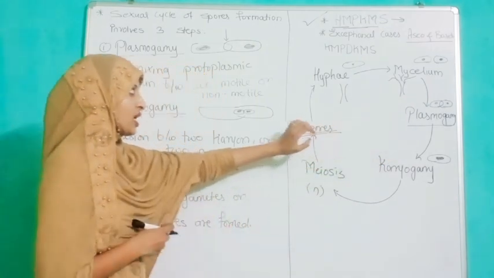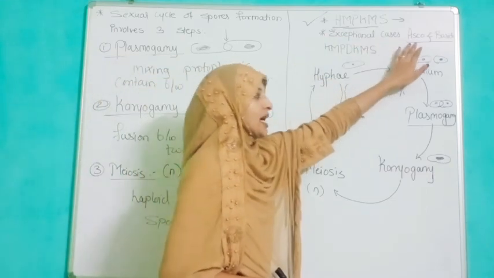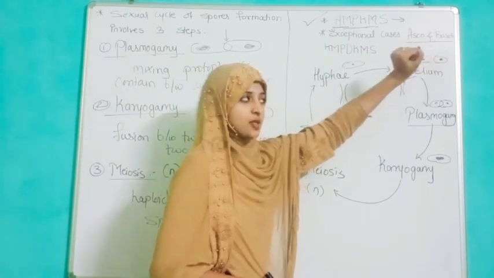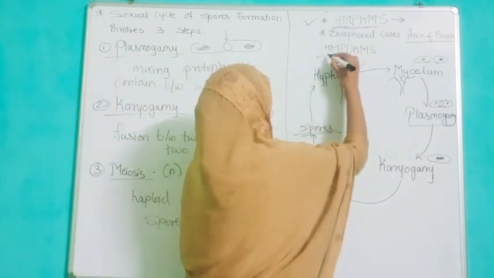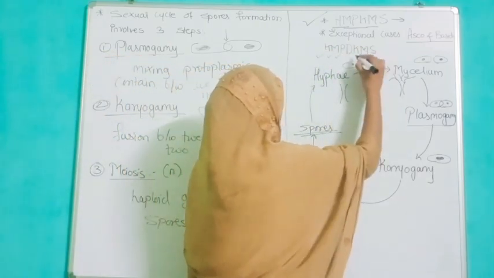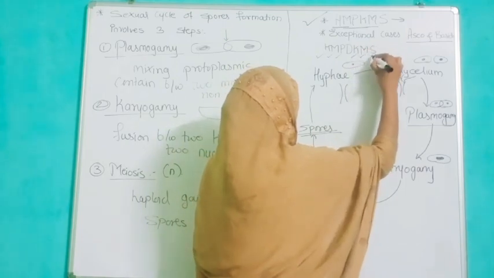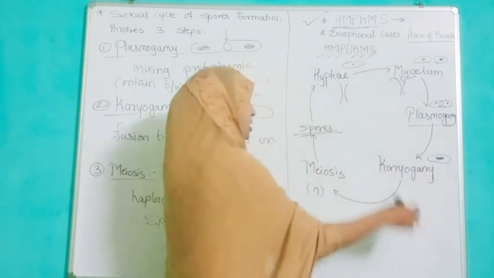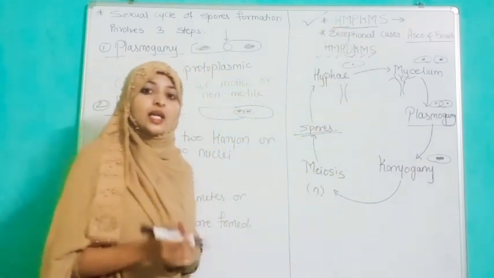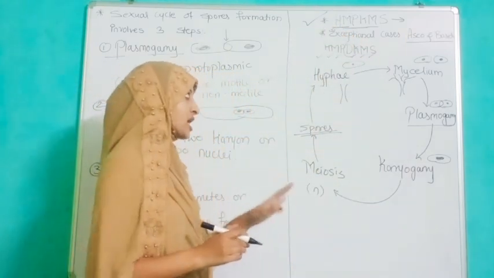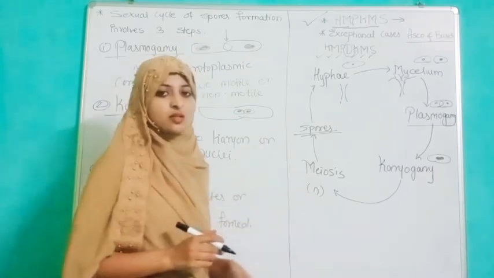Now we are going to see the exceptional case in Ascomycetes and Basidiomycetes. We have discussed hyphae, mycelium, plasmogamy, karyogamy, meiosis and spores. What is D? It is the dikaryotic stage, meaning dikaryon.